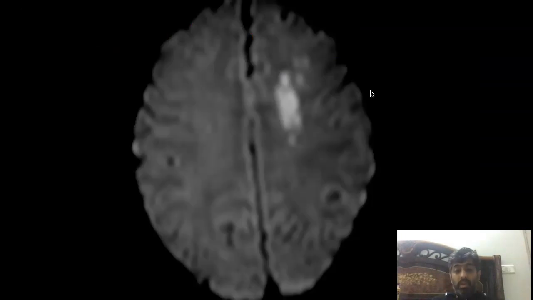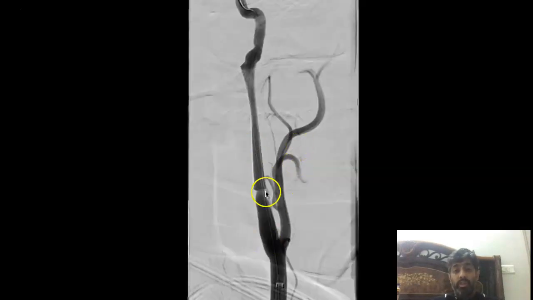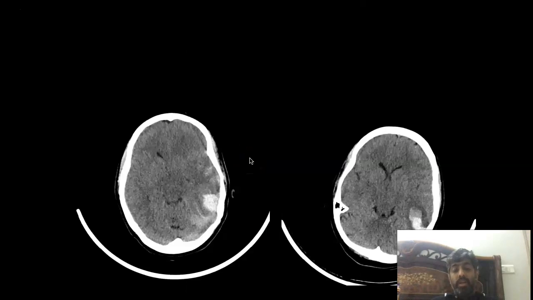So this is also a patient of carotid artery stenting. I am just giving you the angiogram picture so you know how it looks. This is the carotid stenosis in these patients, then they put a stent, and then there is a post-operative hyperperfusion syndrome bleed in these patients, there is an ICH.